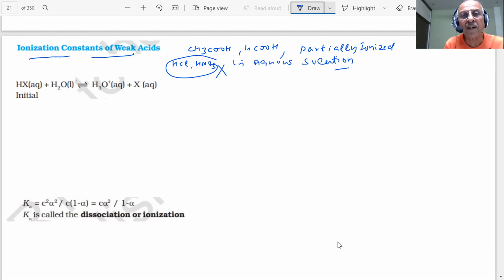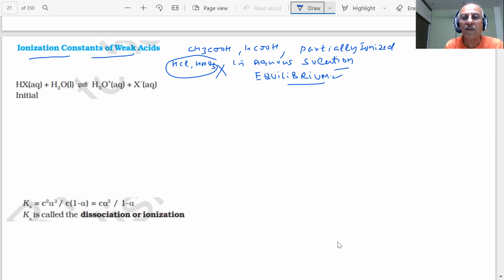And if I take a weak acid, student, what is happening? This is not completely ionized. When it is not completely ionized, what will happen? There will be an equilibrium. What do you mean by equilibrium, students? Tell me, what is the meaning of equilibrium? Whatever equilibrium we are talking about. You have 30 seconds. What do you mean by equilibrium? I'll make you think about everything I write.